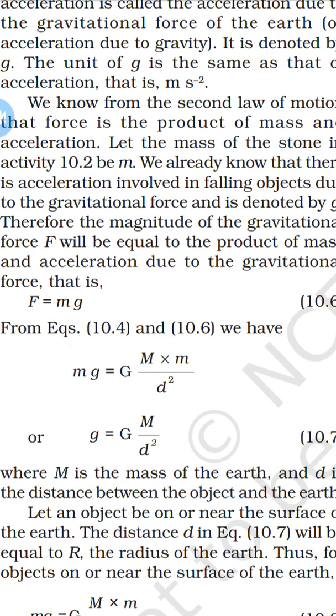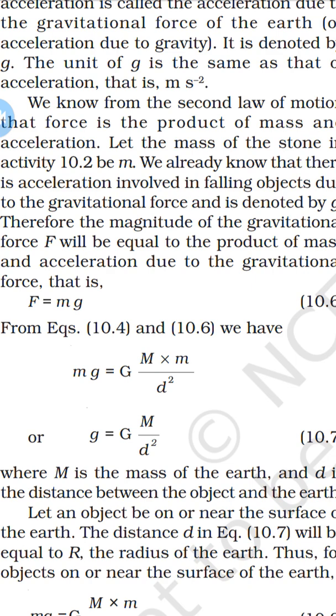Now from equations 10.4 and 10.6, that is F is equal to mg and F is equal to G into M into m upon d square, we deduce that both sides small m cancel, so small g is equal to capital G into capital M divided by d square.